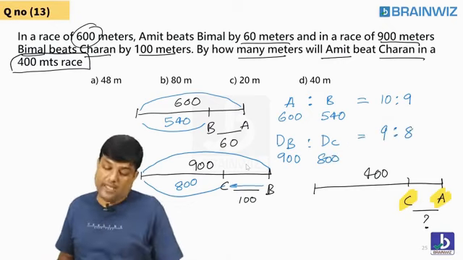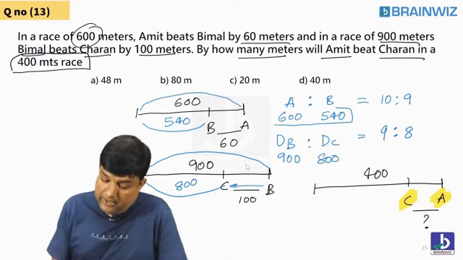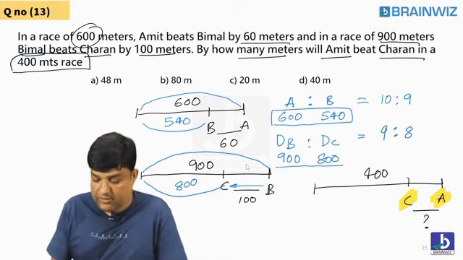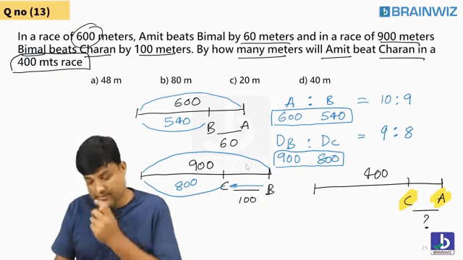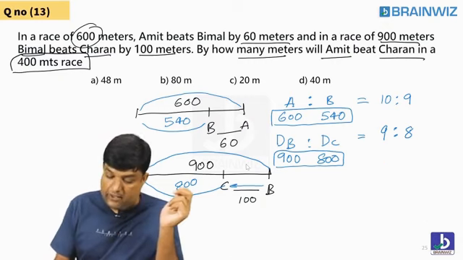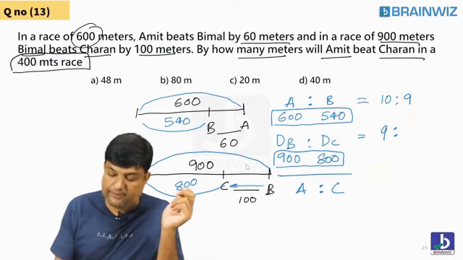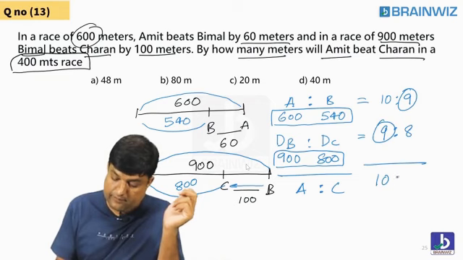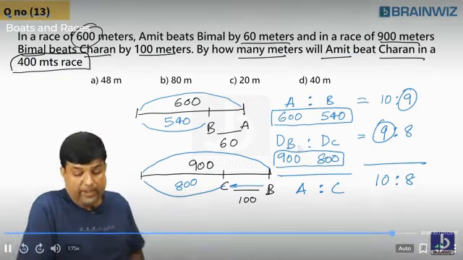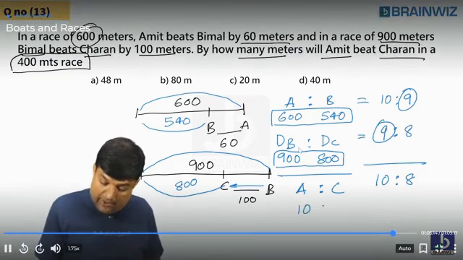Are you understanding, everybody? Now A is to B is 10:9, and B is to C is 9:8. Can you find out A is to C? It's very simple. B is the same, so we can directly get 10:8. That means A is to C is 10:8, and you can still cancel it to 5:4.